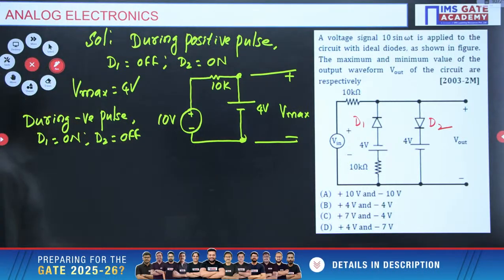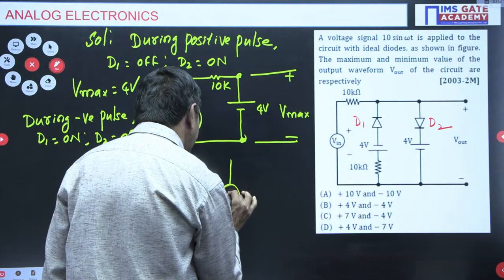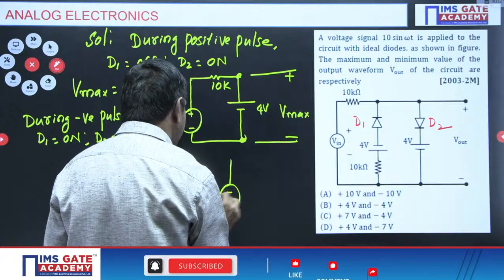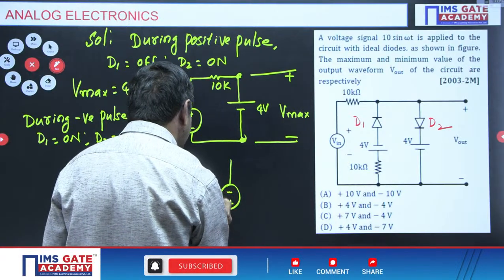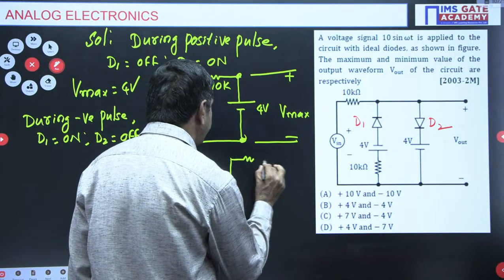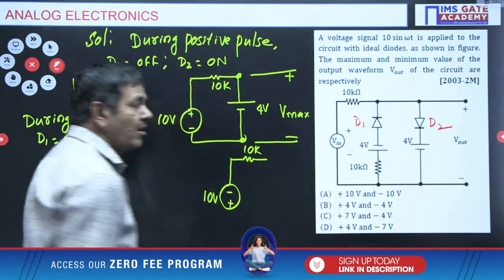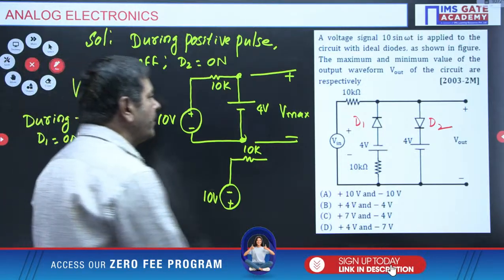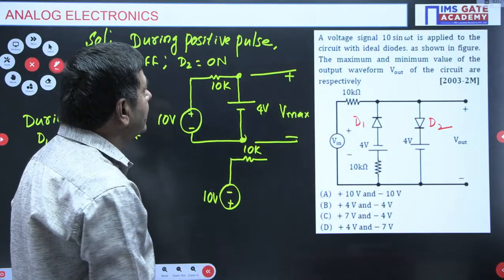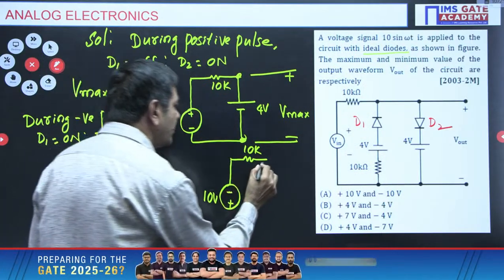And I can redraw this circuit. What way we can redraw this circuit? This voltage is given negative only now. Minus 10 I can put here now, maximum 10. Minus of 10 voltage. Here the resistance is nothing but the 10K resistor given. This diode is shorted because it is on state only now. When it is on state, we can replace by short circuit because it is an ideal diode only now. Is it correct or not? The diodes are ideal here, specified clearly, ideal diodes given in the problem. I can short circuit directly.